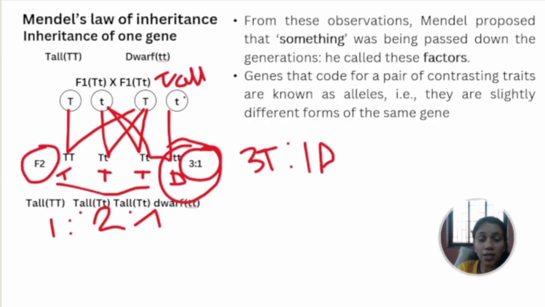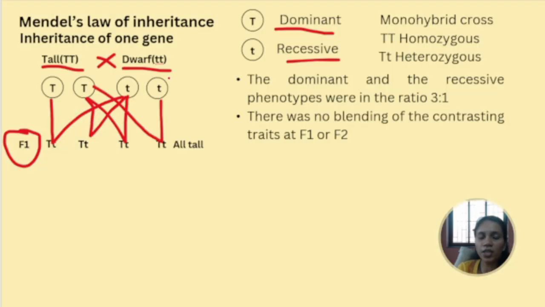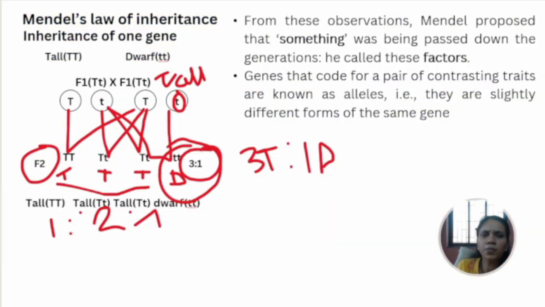So there was something that got passed down, right? This small t, which was there in the first generation, got passed down. Gregor Mendel did not know the technical term, so he called it factors.